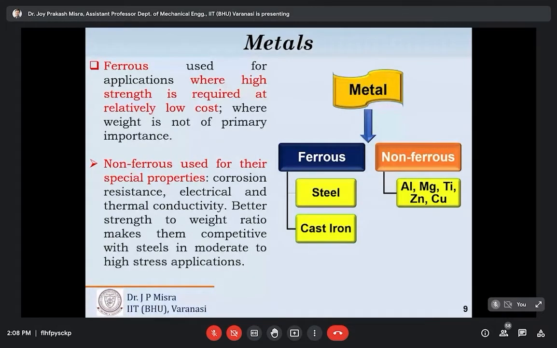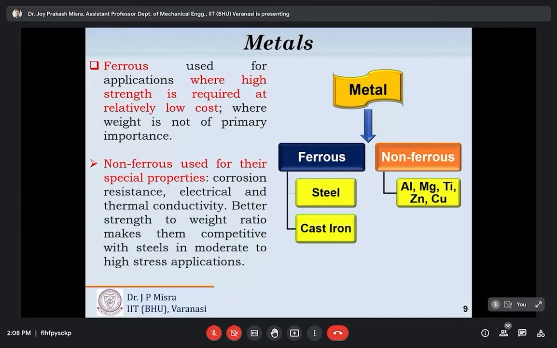I will discuss this when discussing aluminum alloys. Suppose we are looking for an aluminum alloy that will be used to produce a component for an auto body, car body or flight structure.